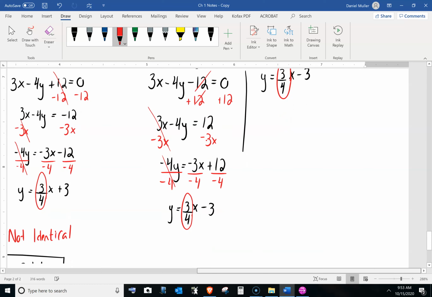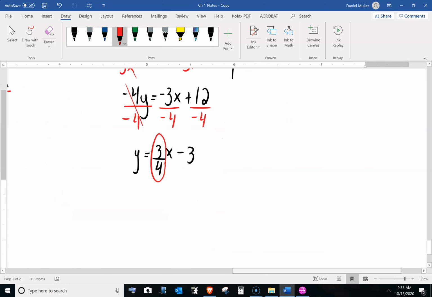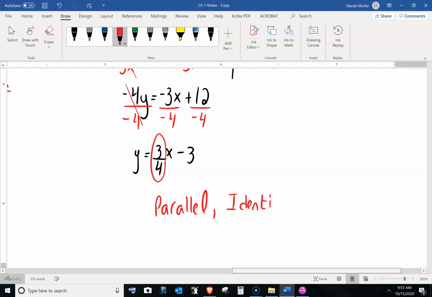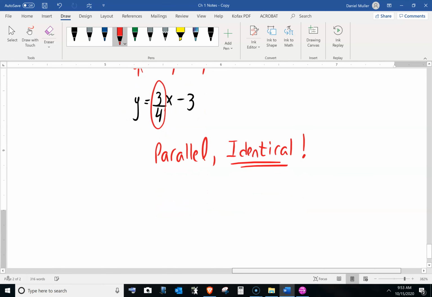So yes, they're parallel. That is good to note. But the more important thing here is that they are identical. That's really good to note, because if they're identical, they're always going to be on top. They're going to be crossing each other at all times. They're always going to be intersecting. So we can say, therefore, there is an infinite number of solutions.